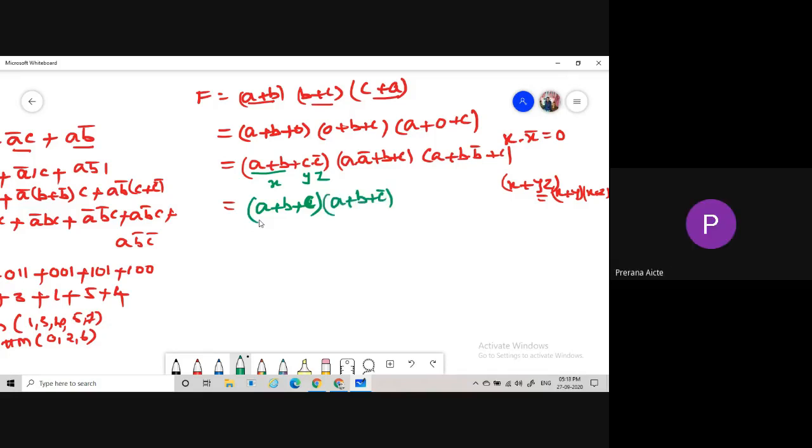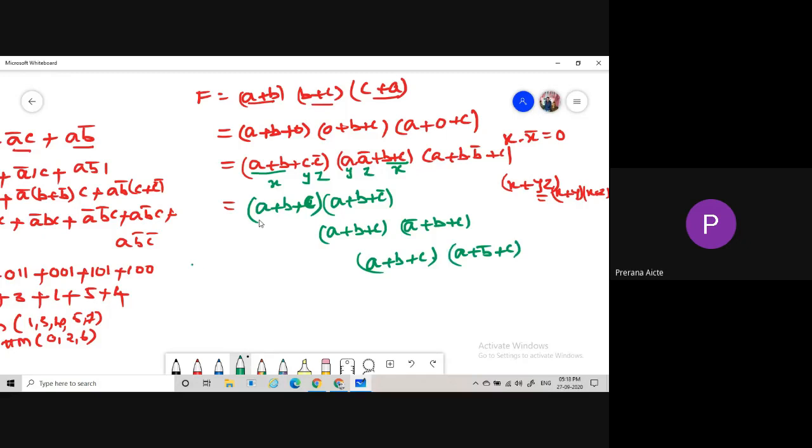Similarly, here x is B plus C, y is A, and z is A bar. So based on this distributive law, we write (A plus B plus C) into (A bar plus B plus C). Then coming to this one, x is A plus C, y is B, and z is B bar. So here also we get (A plus B plus C) into (A plus B bar plus C).